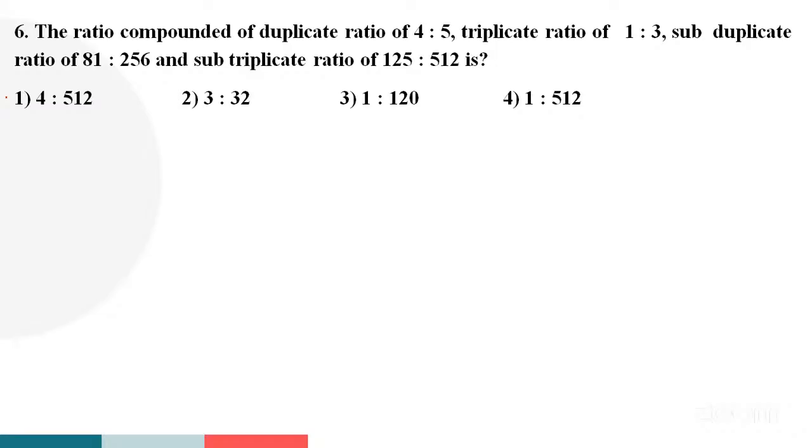What is the answer, guys? 1 is to 120. Very good, excellent, Andy. The right answer is 1 is to 120. Let me check, no issue. First, 4 is to 5. Duplicate ratio.